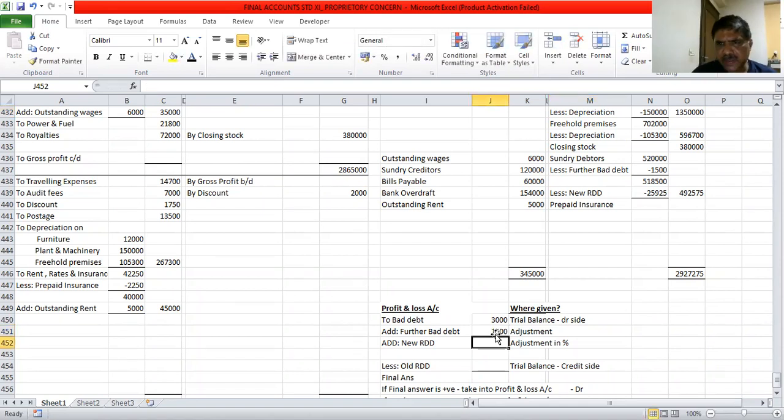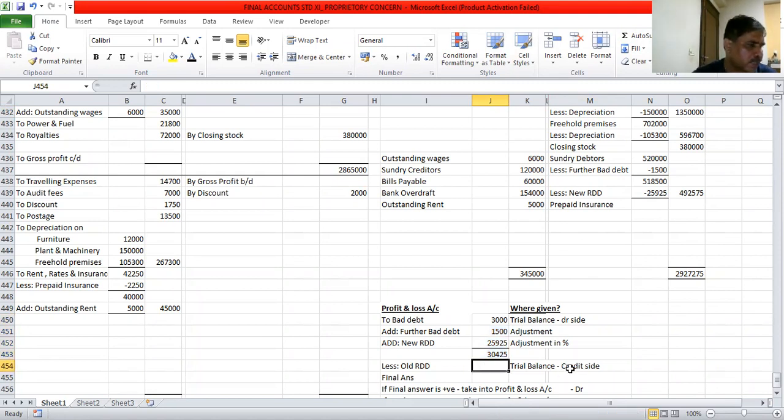Plus new RDD, which we calculated here in the balance sheet, that is 25,925. We will add all these three. Total of that comes to 30,425. Less old RDD, which is given in the trial balance credit side.